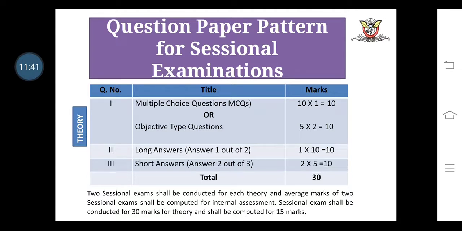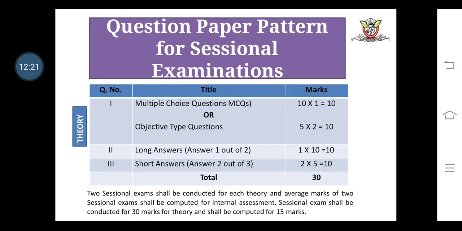For this question, especially question number 1, the options will be available, that is the objective type of question. In this type of question, 5 questions and each question carries 2 marks. That is, the total marks from question number 1 is 10. Question number 2 is the long answer questions. Students are able to solve any one question out of 2, and each question carries 10 marks. So the total marks from question number 2 is 10.